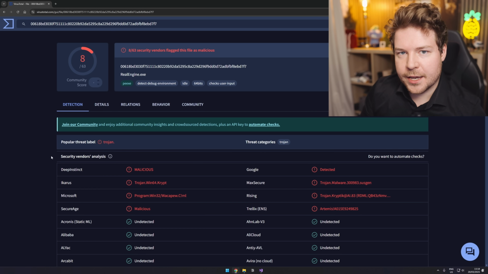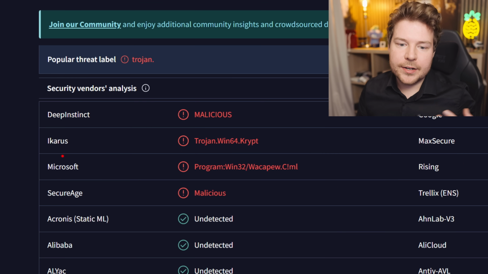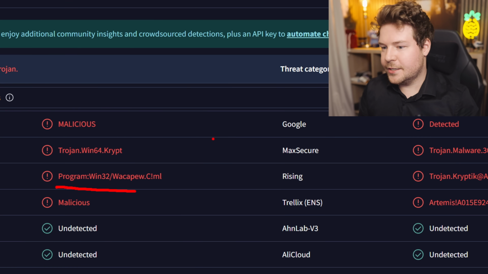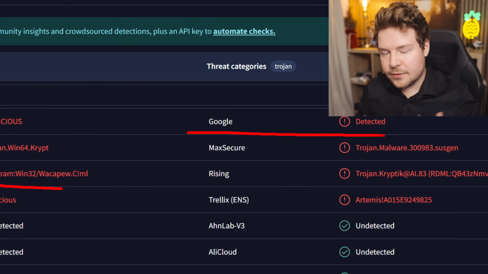Now, the thing is that virus detectors, virus scanners, very often have false positives. I'm absolutely not saying that this exe is safe. I'm just saying that I don't know how much I can trust this. Again, Microsoft saying that it's bad and Google saying that it's bad leads me to believe that it's probably bad. But the thing is, I would like to know why it's bad. I want to go way deeper than this.